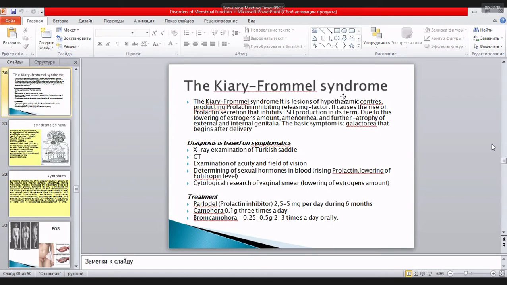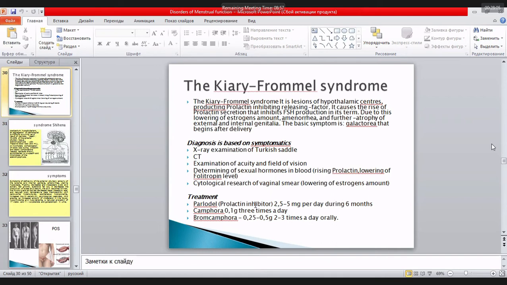Usually, if it is a tumor of the pituitary gland, we have changes of vision. That's why we examine acuity and field of vision. Then determination of sexual hormones. Usually, we have an increase of the level of prolactin. Cytological research of vaginal smears shows lowering of the estrogen amounts.